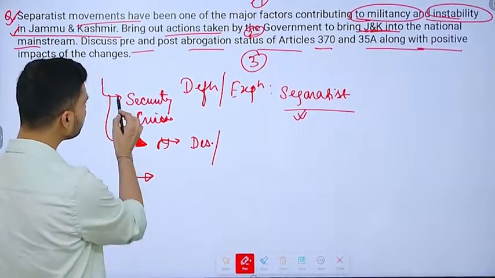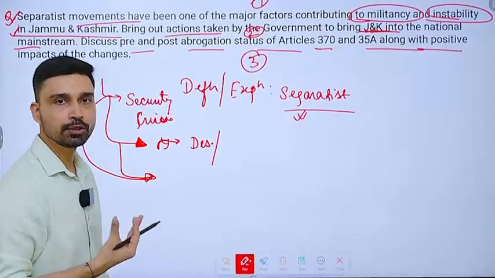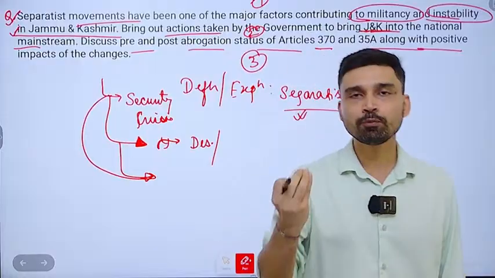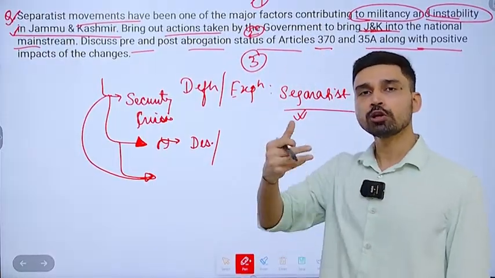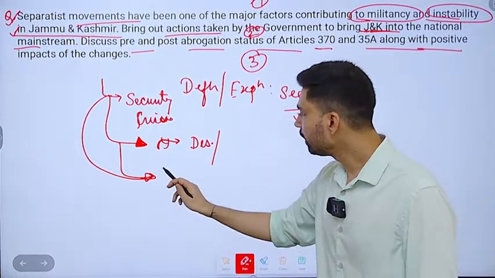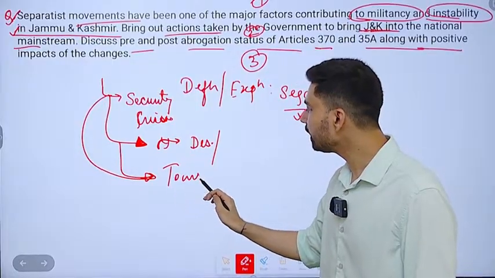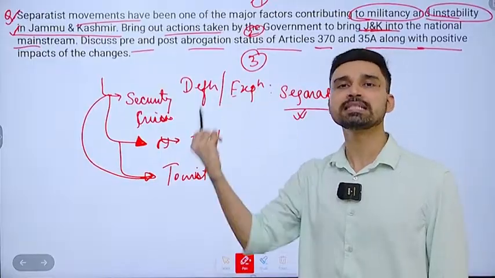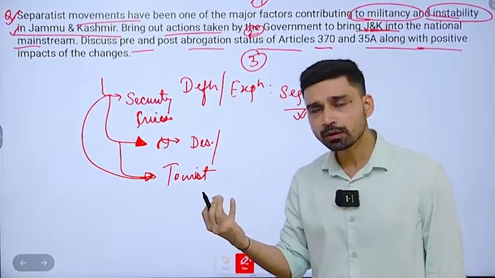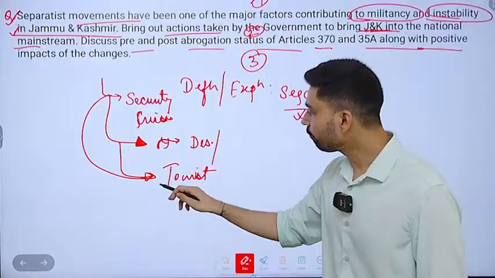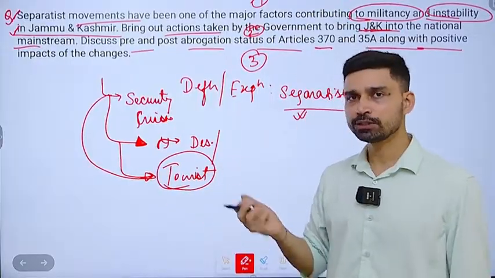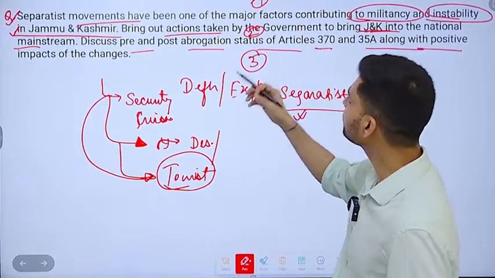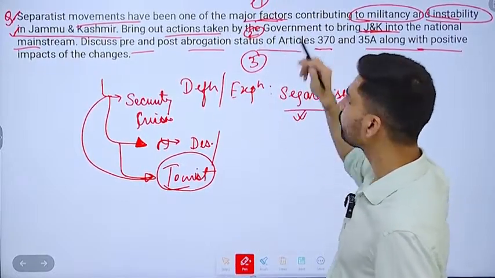Now because of the security crisis, obviously tourism suffers, because in Jammu Kashmir, one of the major areas where a lot of employment and jobs can be provided, where a lot of revenue can be generated, is tourism. So obviously tourists would never flock to the areas, or if they go, they will go in very small numbers to areas where they might not feel safe, where there is a continuous risk of being harmed or killed, as we have seen in the case of the earlier Pahalgam attack also. So these are all the reasons we can list out as the major factors contributing to militancy.